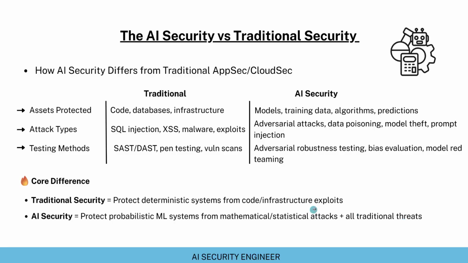I hope you are now clear on the differences and similarities between the traditional security and the new AI security that is very much in demand these days. So as a security engineer, if you are working on protecting AI systems, you need to learn about the various attacks that are applicable to these AI systems and the various protection mechanisms that are used to protect these AI systems from these various attacks. I hope you are now clear how AI security differs from traditional security.